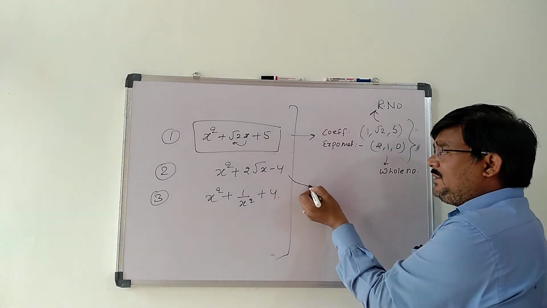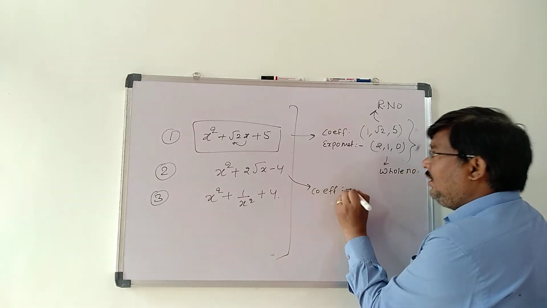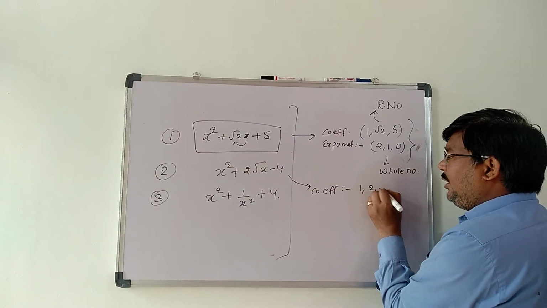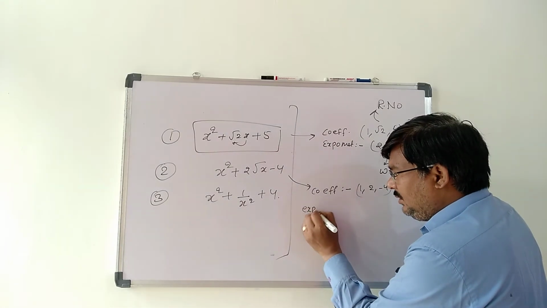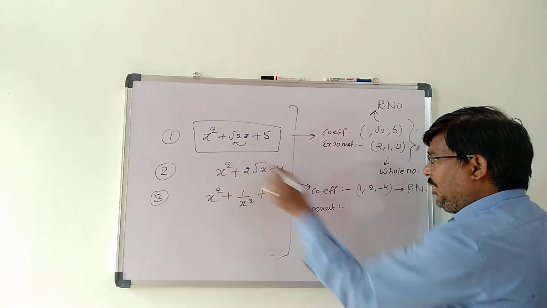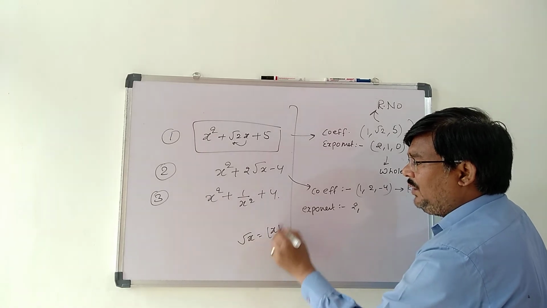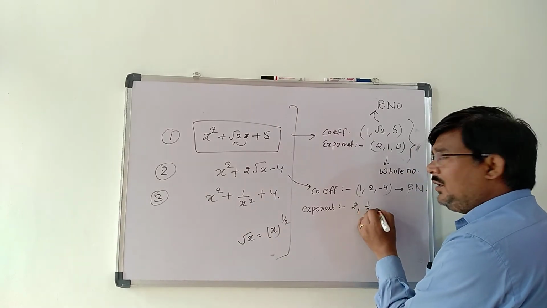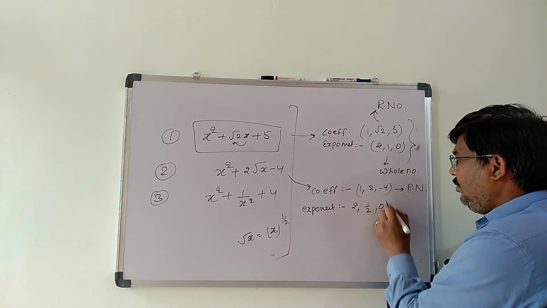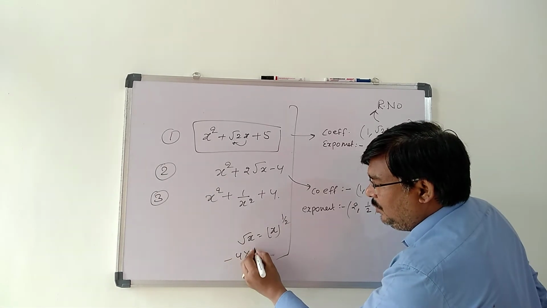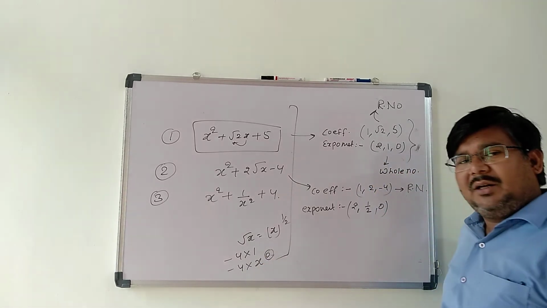Now what is in the second example? Here the coefficients are 1, 2 and minus 4. Obviously these are real numbers. And what about the exponents? Here the exponent is 2. Now what about root x? Root x can be written as x to the power 1 by 2. So here the power is 1 by 2. And here it is 0, because minus 4 can be written as minus 4 into 1, and this can be written as minus 4 into x to the power 0. So the power over here is 0.